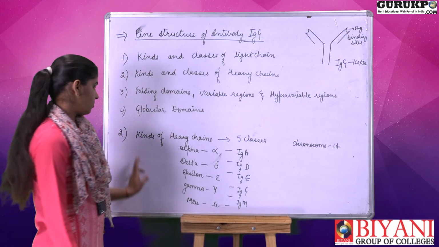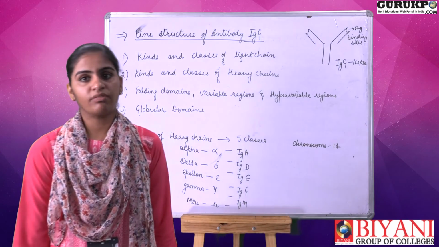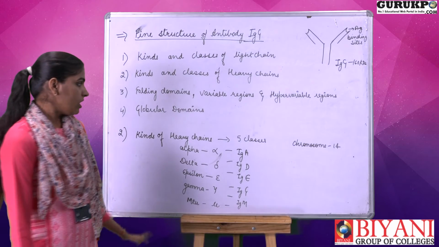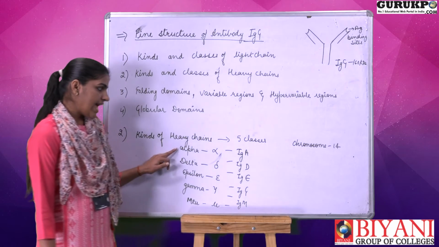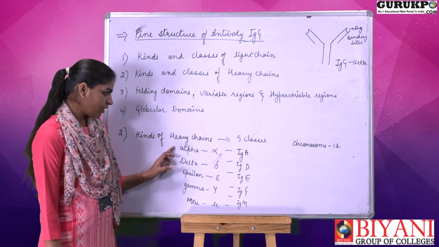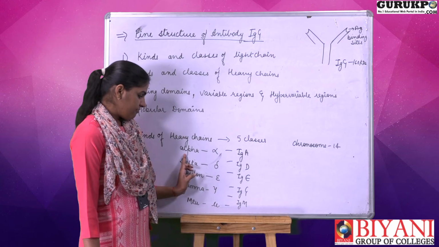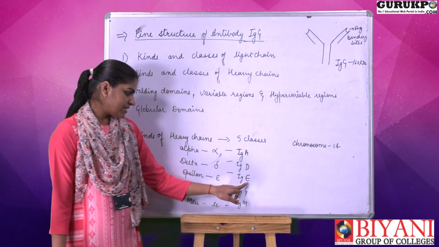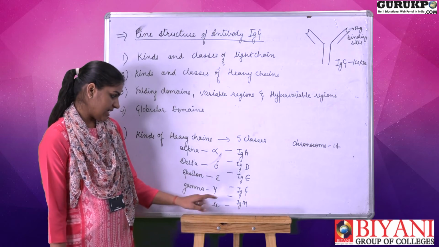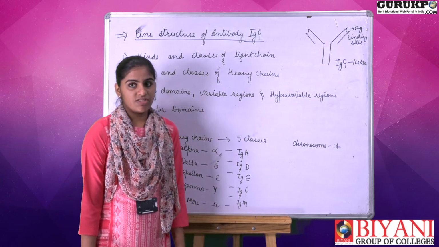Now we can discuss the kinds of the heavy chains. There are 5 classes of the heavy chains. According to the heavy chain present, the antibody molecule can be classified into 5 classes. The 5 classes of the heavy chains are alpha, delta, epsilon, gamma and mu. According to their names, the antibody molecules are named IgA for alpha, IgD for delta, IgE for epsilon, IgG for gamma, and IgM for mu.